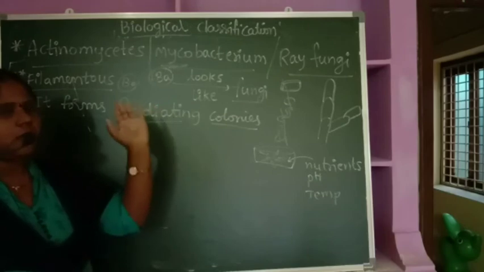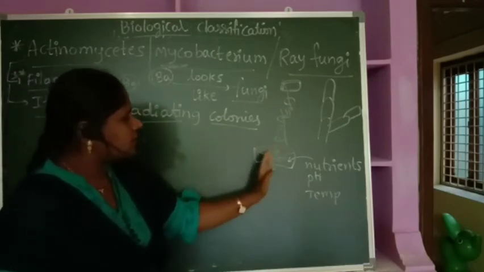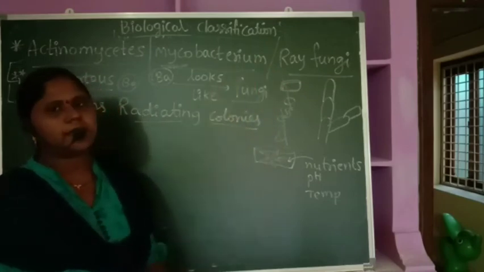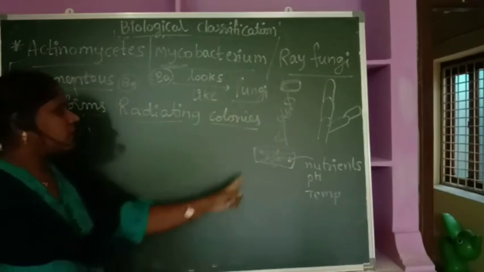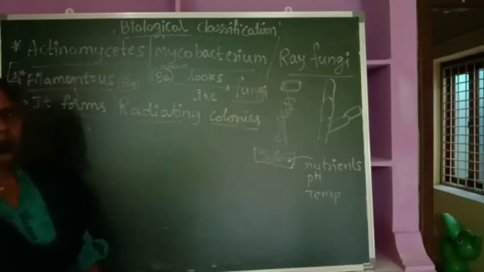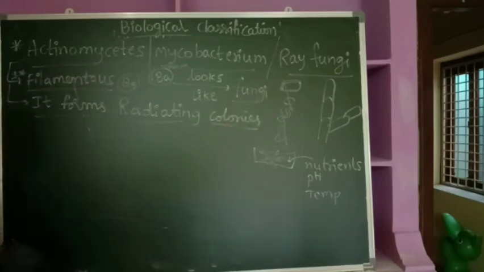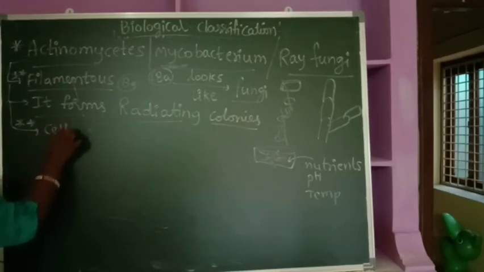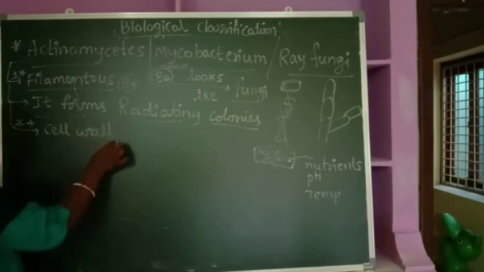And while growing, they grow like a ray. That's why it's also called ray fungi. Now, in this actinomycetes, the cell wall is made up of mycolic acid.